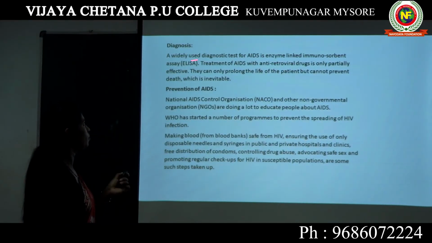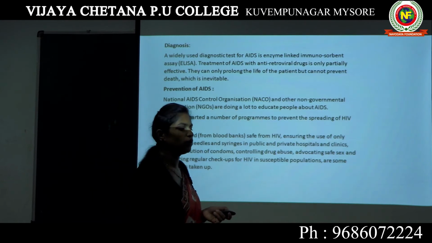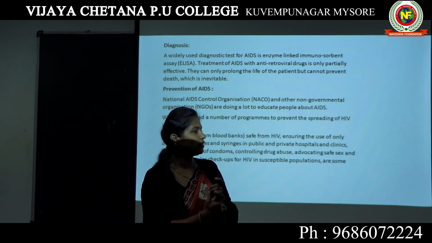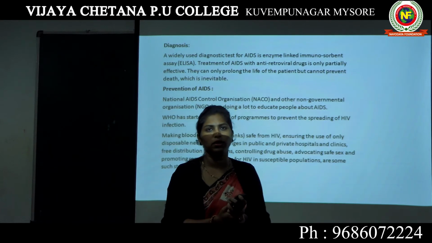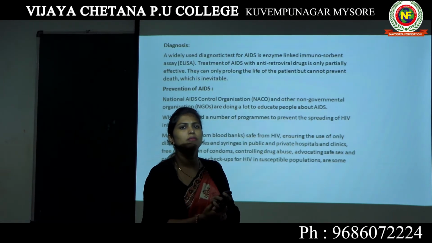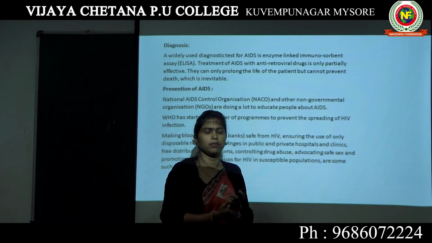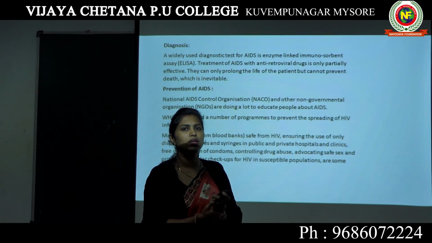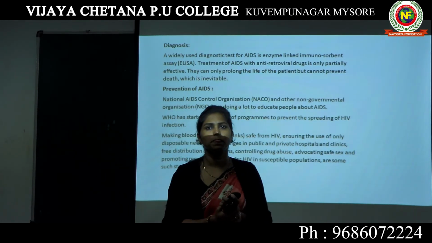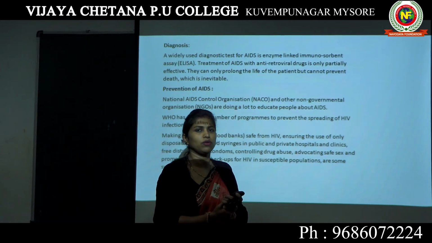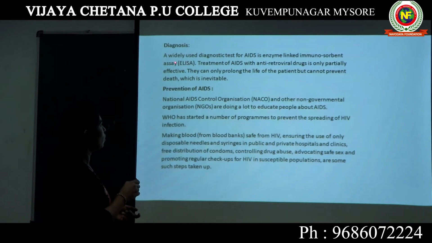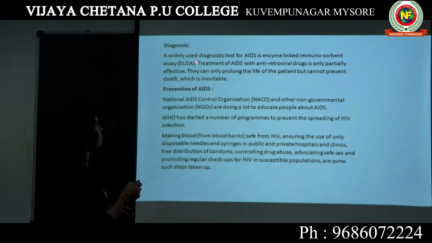Enzyme linked immunosorbent assay. In order to diagnose if a person is having AIDS, a test is done. It is commonly known as ELISA. The full form is enzyme linked immunosorbent assay. It is a type of test which is based on antigen antibody reaction that is carried out in the laboratory or any diagnostic centers in order to find out if a person is having AIDS.